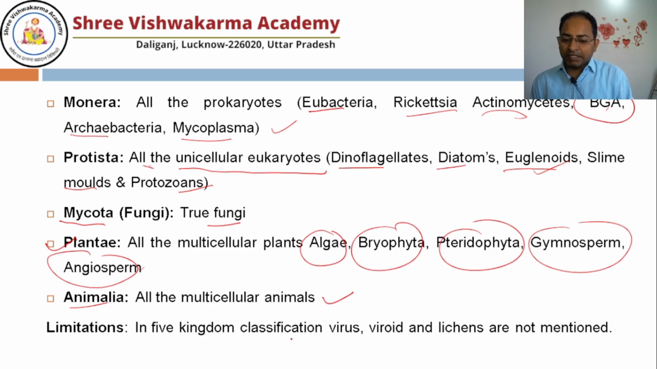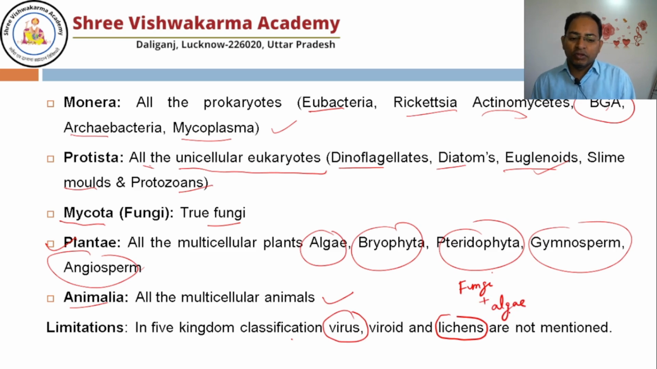As already told you, there is still certain limitation of the five kingdom classification. The virus, you know, has mixed characters. They show living characters and also non-living characters. That's why virus is considered a connecting link between living and non-living. Viroids and lichens. Lichens are what? The association of fungi and algae is known as lichen. We'll discuss lichen later on. So virus and lichen still don't have any place in the five kingdom classification.